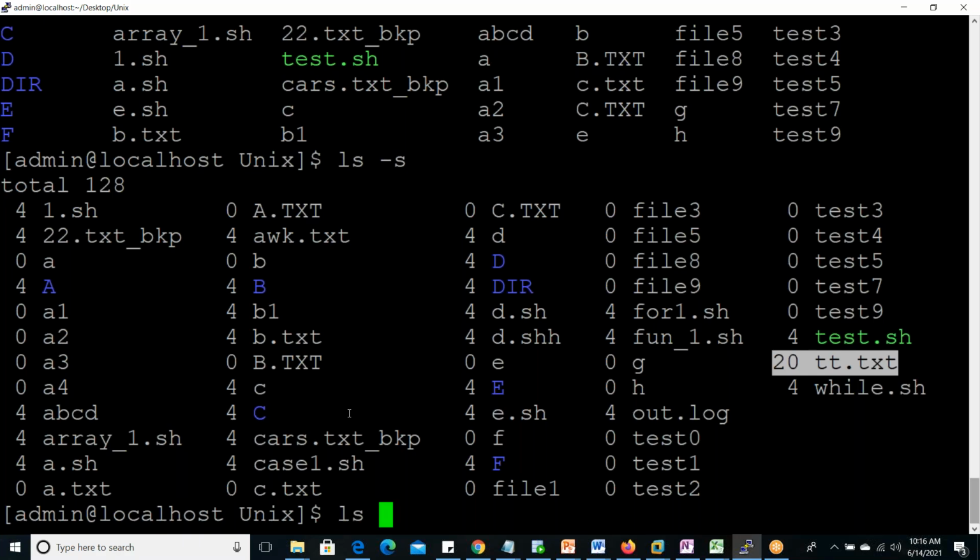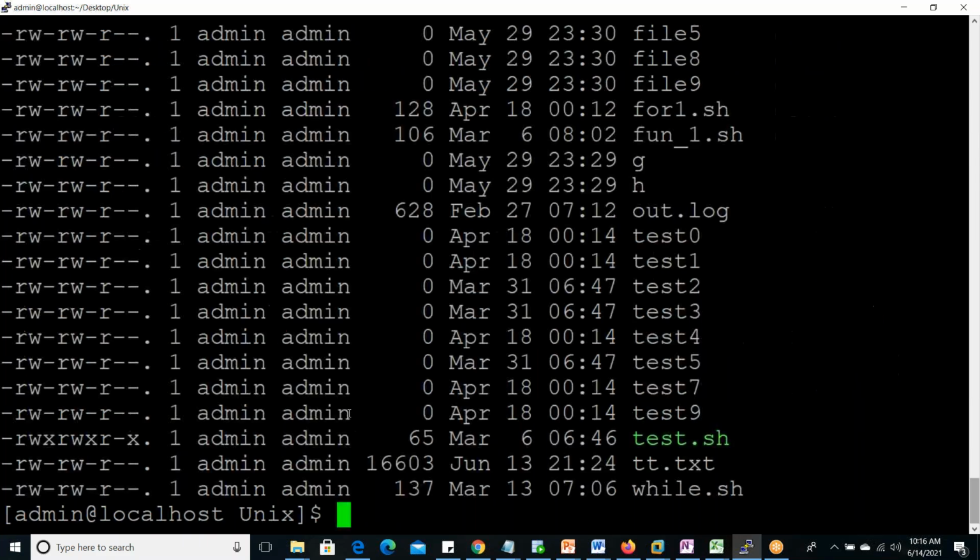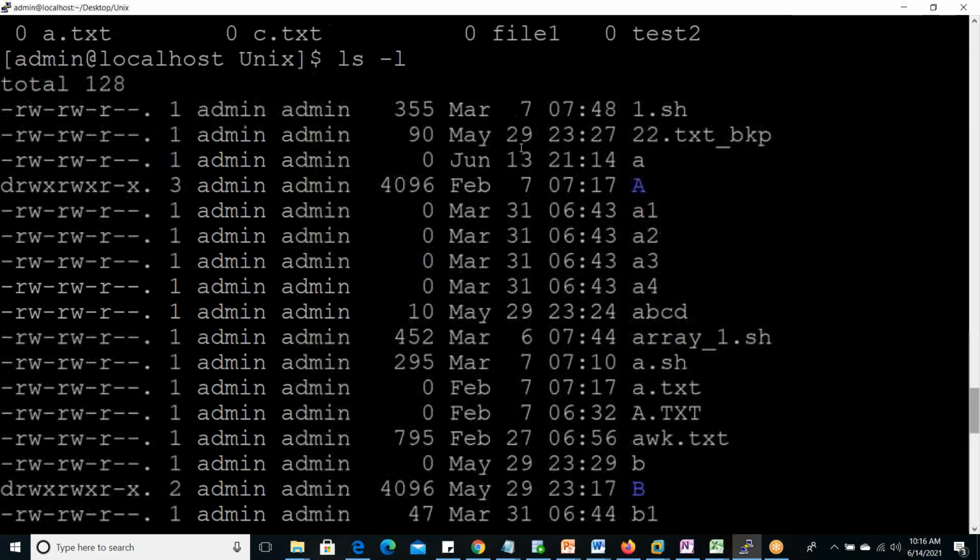And another thing, ls -l. Here you are able to see in one field, this is the actual size of the file: 355 bytes, 90 bytes. This is 0 bytes, no data. If it is a directory, by default 4096 is assigned, then 10 bytes, 452 bytes, 295 bytes. So these are sizes in bytes, in ls -l.